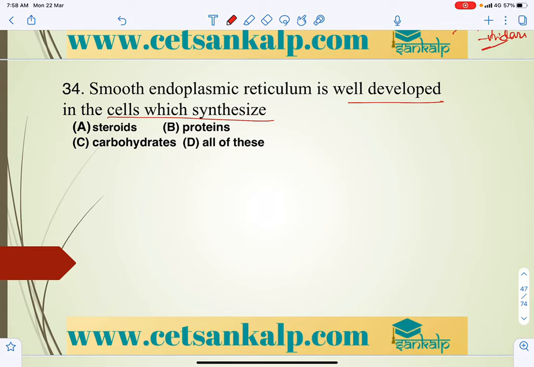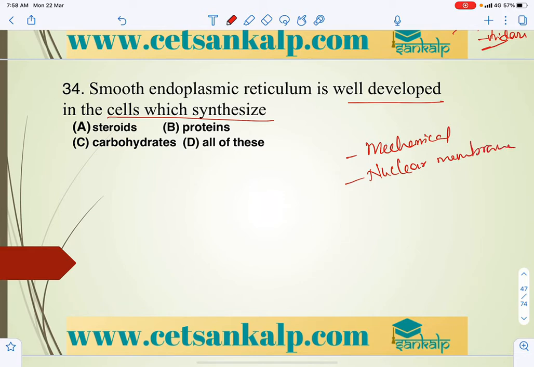We already discussed that they play a major role in synthesis of things other than protein. Rough and smooth endoplasmic reticulum together provide mechanical support, transportation of material within the cell, and formation of the nuclear membrane. These are the general functions of the endoplasmic reticulum.